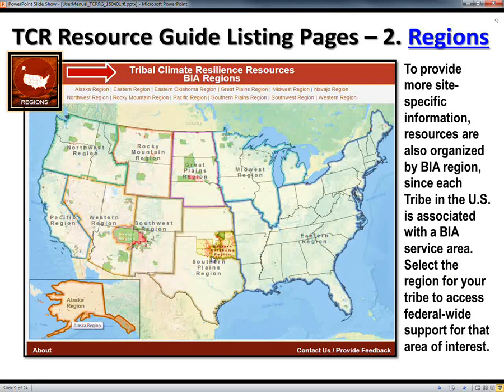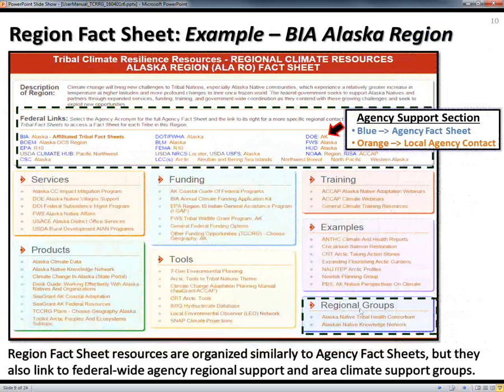Now, the region icon, if you click on that, you get either a map view or you can choose one of the links to the 12 Bureau of Indian Affairs regions, because that's the way tribes are organized for accounting purposes. But when you go into one of those regions, you'll see all the other agencies listed that are in that area.